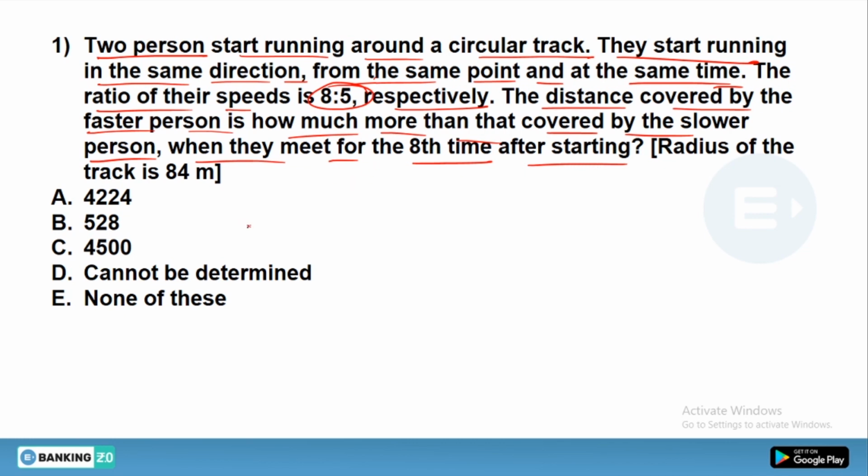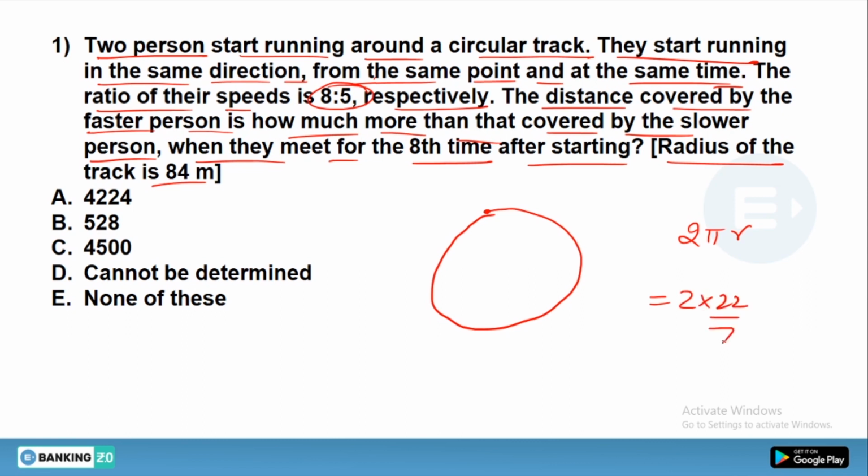All right, this question becomes complicated, and it is also given that the radius of the track is 84 meters. So you need to be aware, because if one person starts from here and goes around that circular part, the total distance would become 2 pi r. If you solve that, 2 into 22 by 7 into 84, you'll get 528 meters. So the distance of the track would be 528 meters.